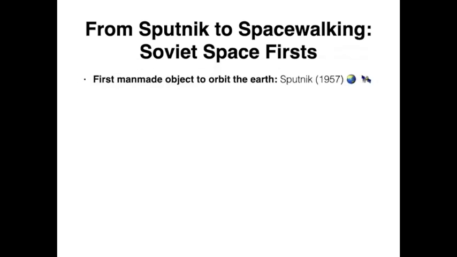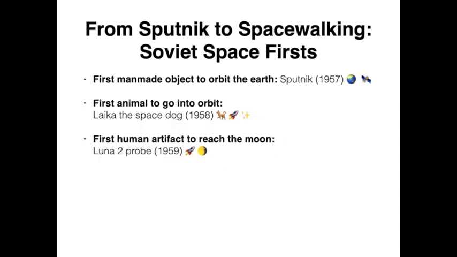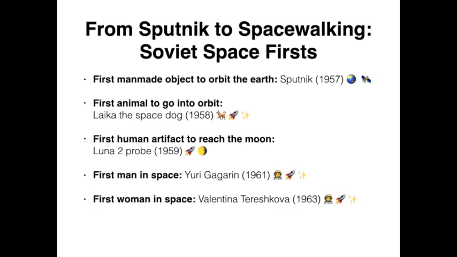As we already know, they sent the first man-made object out to orbit the Earth, and that was Sputnik, the first satellite orbiting the Earth. They sent the first animal into orbit, a dog named Laika, the space dog, in 1958. They sent the first human artifact to reach all the way to the moon. They put the first man in space. They put the first woman in space. They conducted the first space walk, getting out of a spacecraft, walking in space.